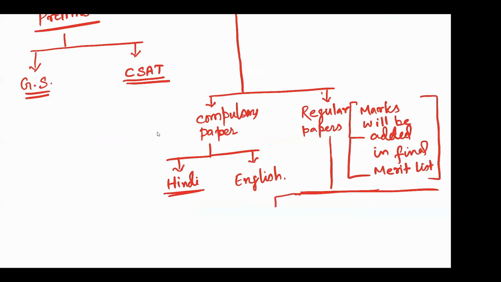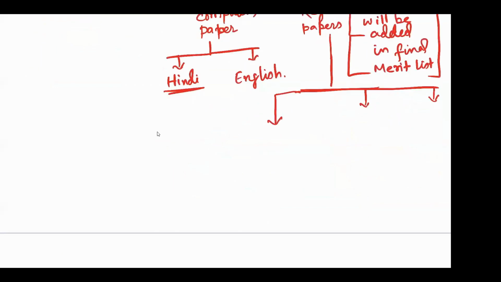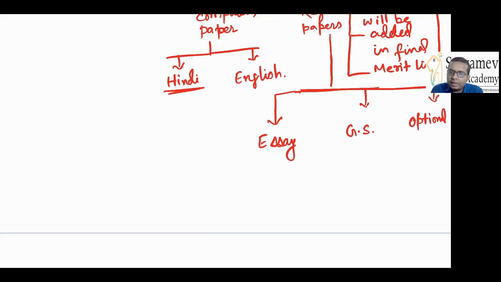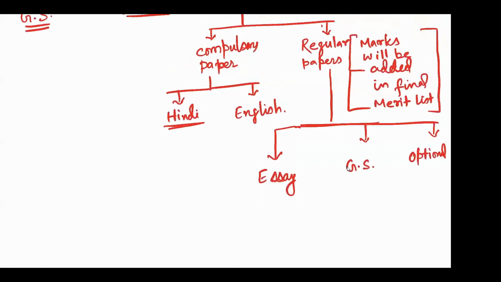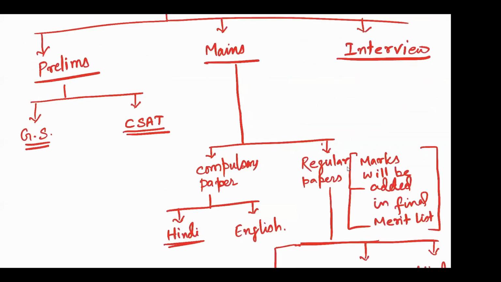इसको आप क्लासिफाई कर सकते हैं फर्दर, you know, three parts: essay, general studies, and subsequently we'll have optional paper. Optional paper. Am I visible? Is it clear? You'll have essay, you'll have optional, and you'll have this general studies paper, right?